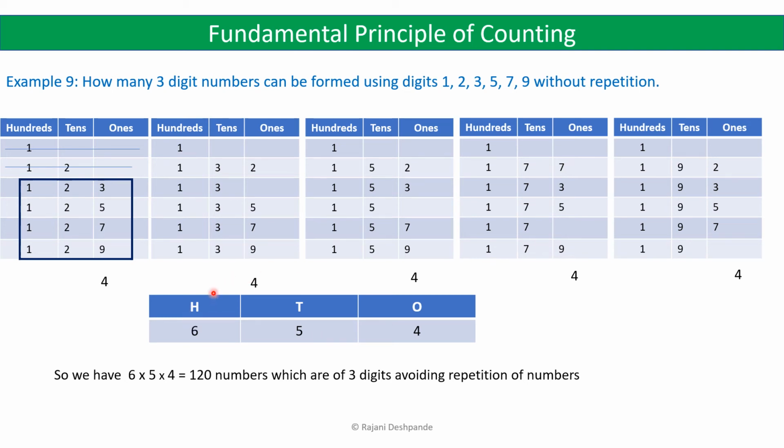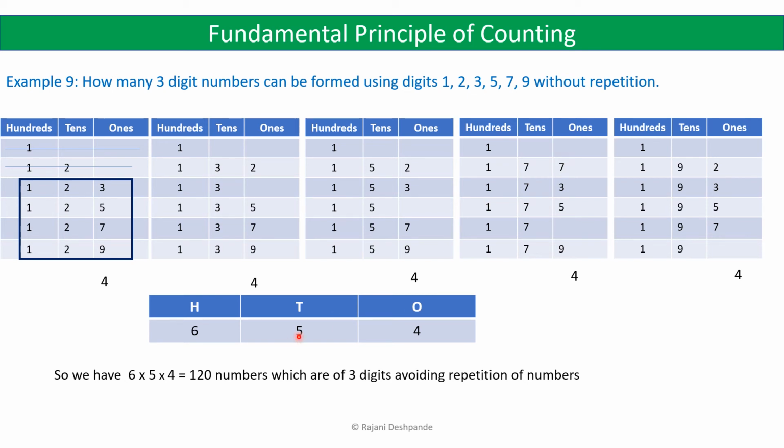So there is a hundreds place here, tens place and ones place. So for the hundreds place, you can use any one of these digits, that is 1, 2, 3, 5, 7 and 9. So you have 6 choices for the hundreds place. So suppose if you choose 1, then you will be left with 2, 3, 5, 7 and 9, that is 5 choices.